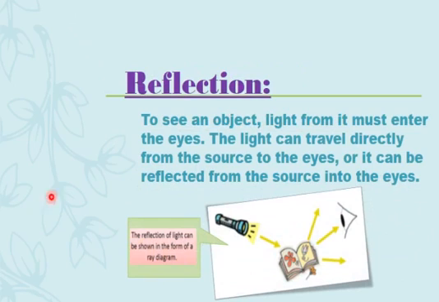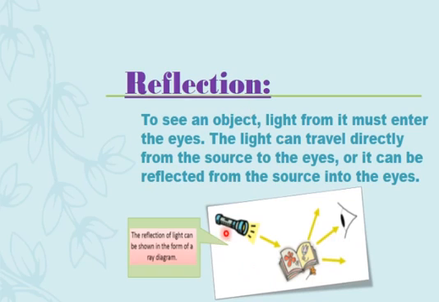Dear students, in our previous lesson we saw that any object around us, we can see only with the help of a source of light. When the light strikes the surface of an object and reaches our eye, that makes us see. So we have to explore this phenomenon. This phenomenon is called reflection. Reflection means bouncing back of light.